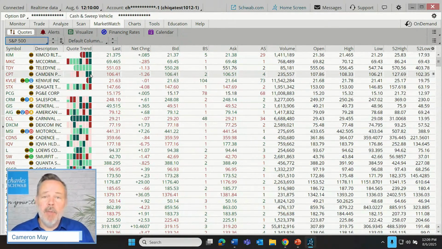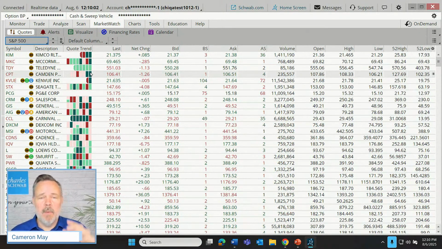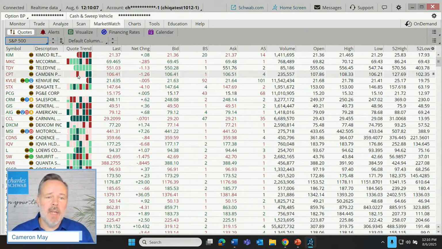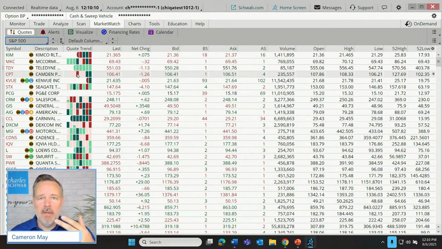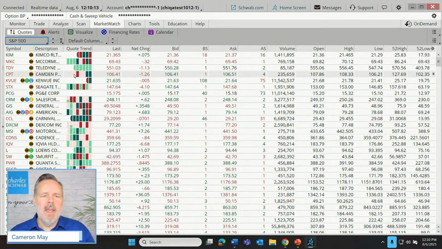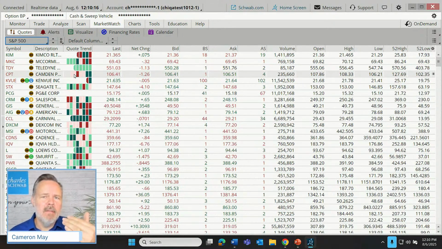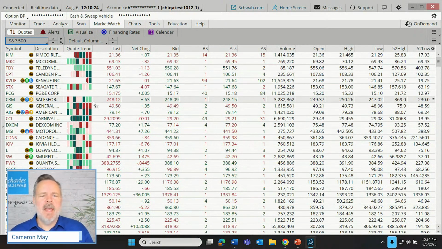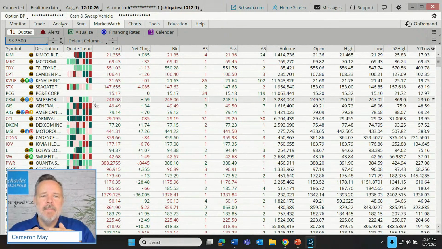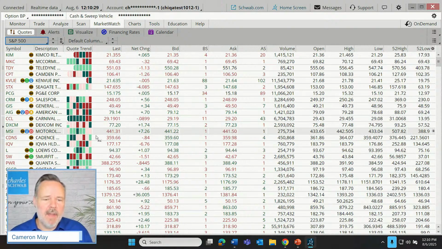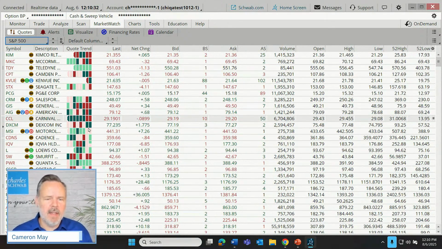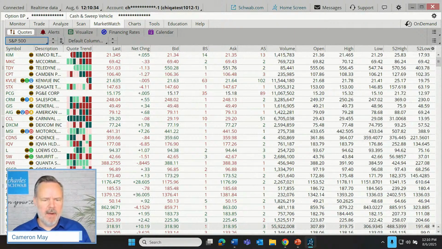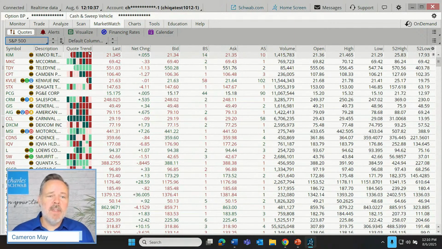So if both the bid and the ask have most recently seen an uptick, that'll be a dark green. If they've both seen a downtick on the most recent tick, that's a dark red. If just one or the other is seeing a downtick, that's a pink. If it's an uptick, it'll be a green. And then if, let's say, we have the bid going up and the ask going down, that's where we'll see a sort of a division here. I just had one identified, it disappeared on me. Yeah, there's one down there. See that? So that's what this quote trend is.